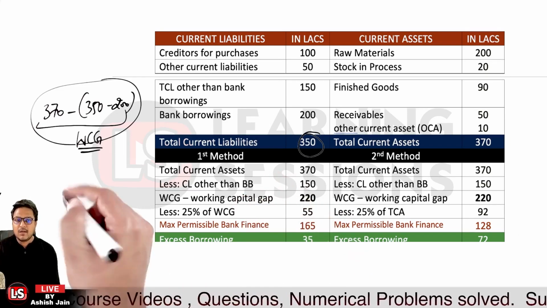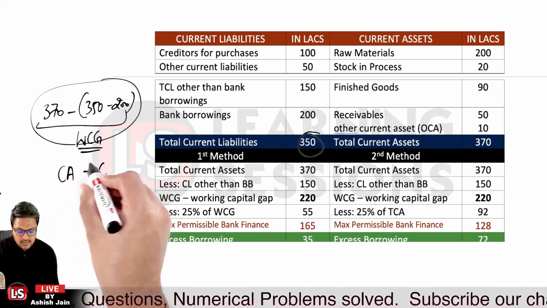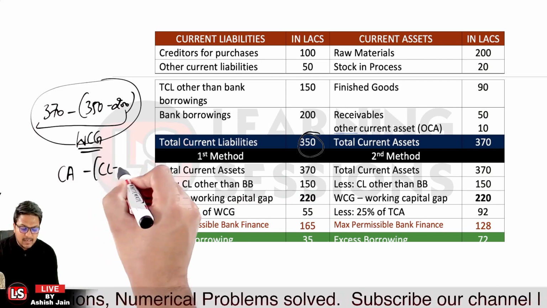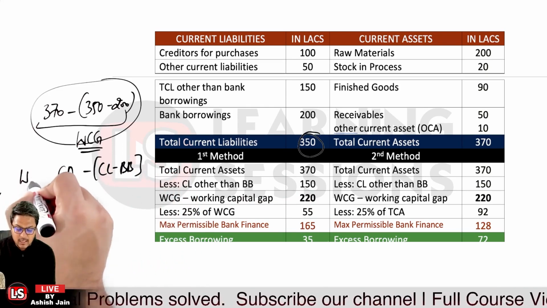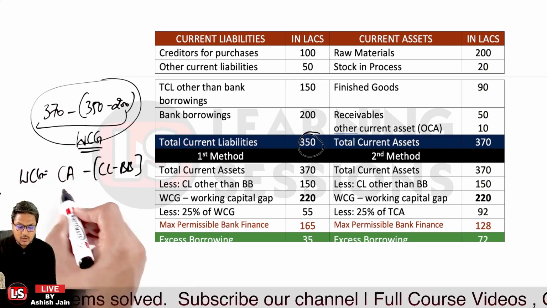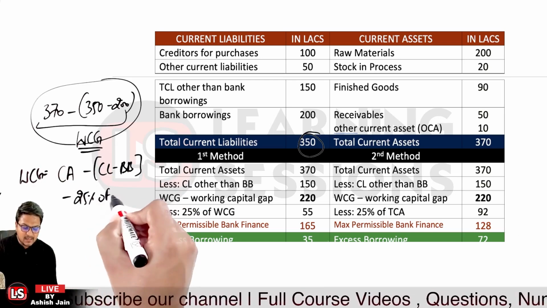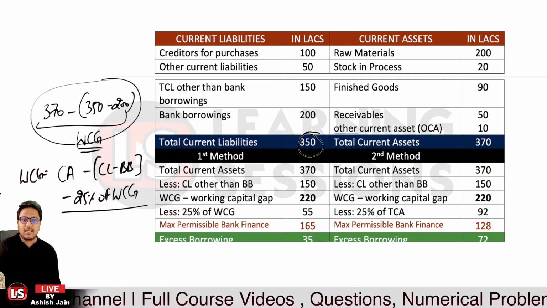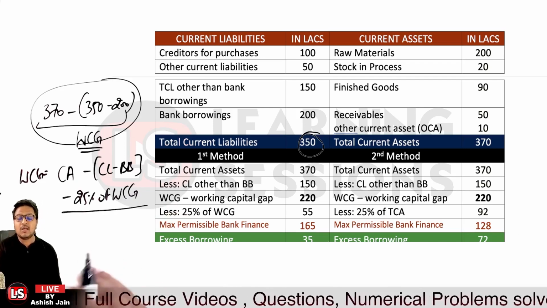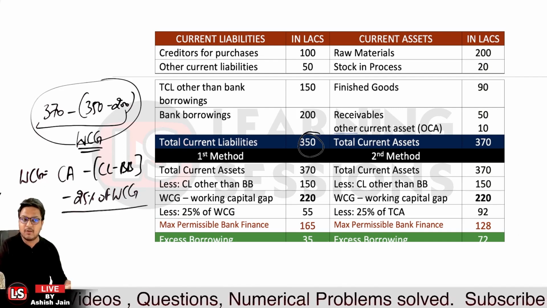So what we did is, we had the total current assets and the current liabilities. Out of these current assets, we subtract the current liabilities other than the bank borrowings, and that is how we calculated the working capital gap. Now out of this working capital gap, we subtract 25% of the working capital gap as margin, and that will be the amount which can be financed by the bank. So that is as per method 1.